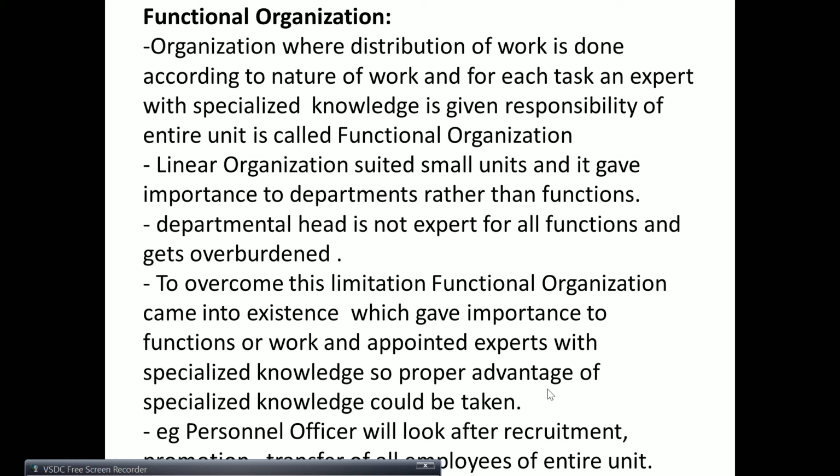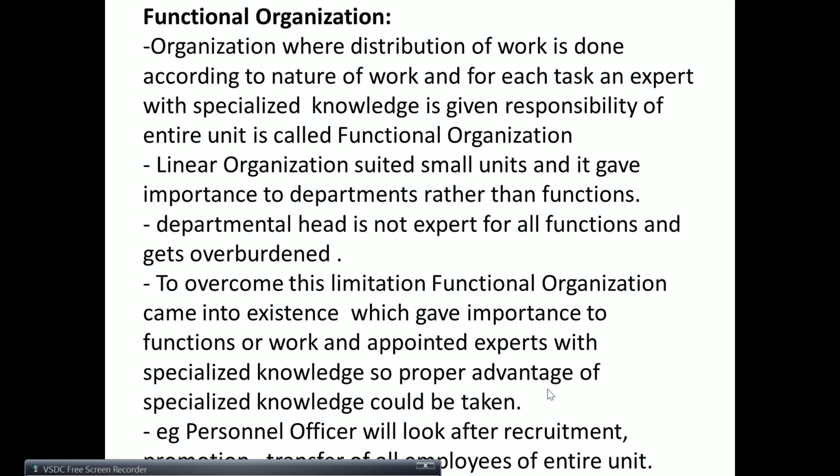So we have seen that in line organization, departments were given more importance, and in functional organization the work or the activity or the task is given more importance. A person with specialized knowledge is assigned for that single task, and he looks at the responsibility of the entire unit. This is called functional organization.